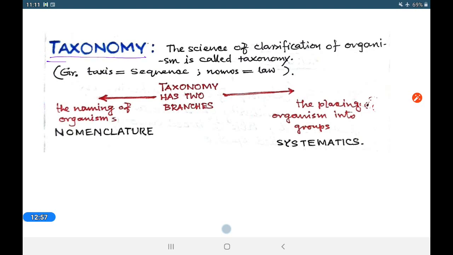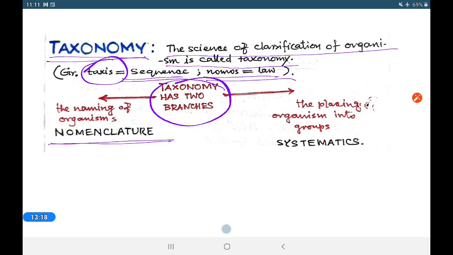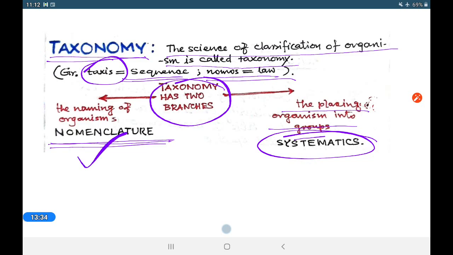Now, taxonomy. Taxonomy is the science of classification of organisms. From the Greek words, taxis means sequence and nomos means law. It means the organisms are arranged according to law, according to order. That is taxonomy. Taxonomy has two branches. One is nomenclature, which means giving a name to the organism so that we can understand which organism it is. The other is the placing of the organism into a group, which is systematics. Today we will discuss nomenclature.